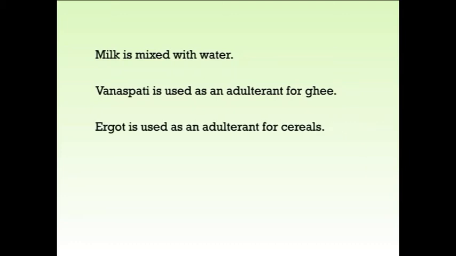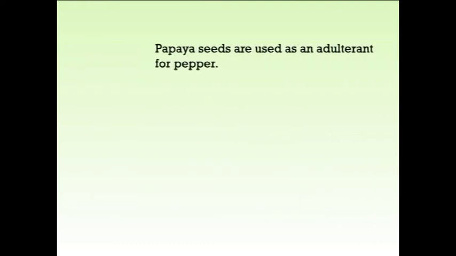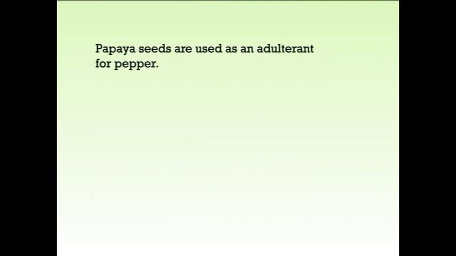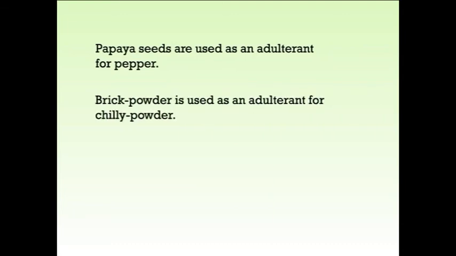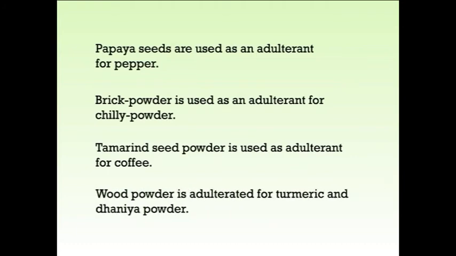Ergot is used as an adulterant for cereal. Soap powder is used as an adulterant for flour. Chicory is used as an adulterant for coffee. Papaya seeds are used as an adulterant for pepper. Brick powder is used as an adulterant for chili powder. Turmeric seed powder is used as an adulterant for coffee. Wood powder is an adulterant for turmeric and dhania powder.